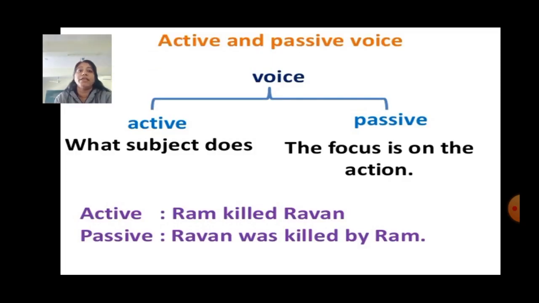Now, let's see in brief. Active and passive voice. Active means what subject does, and passive means the focus is on the action. For example, Ram killed Ravan. Here, Ram is the subject, is the doer of the action. Ravan was killed by Ram. Here, this sentence is in passive voice because the action is acted upon.